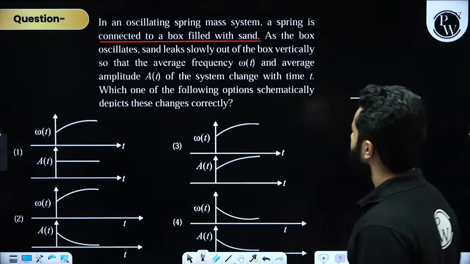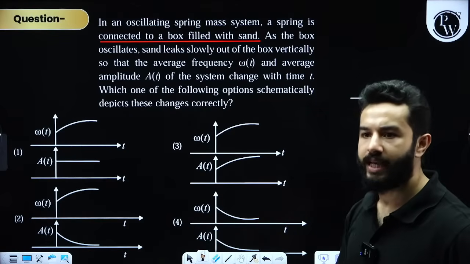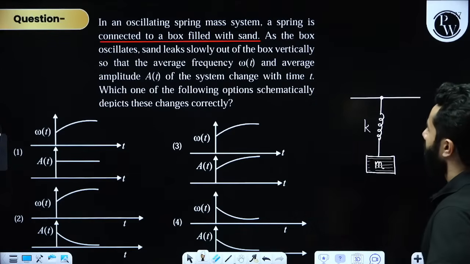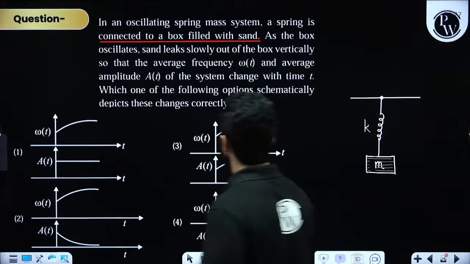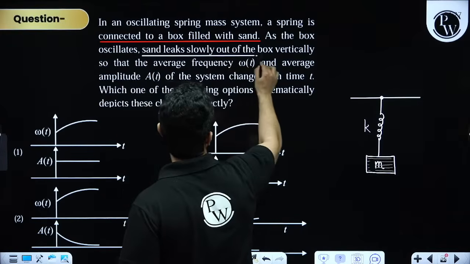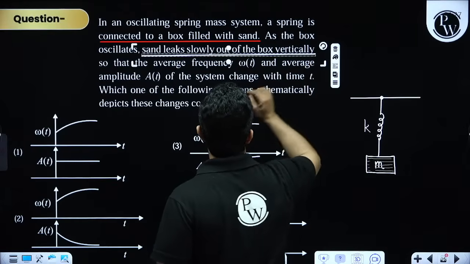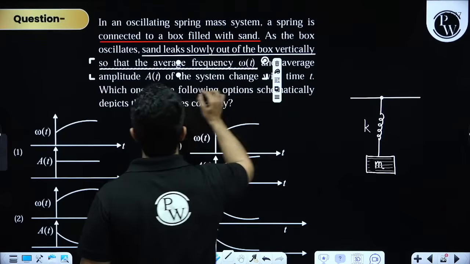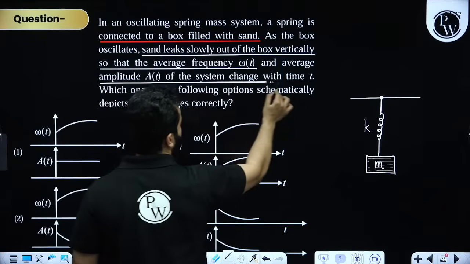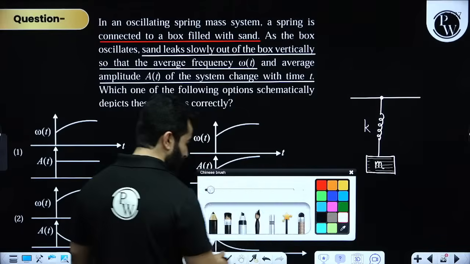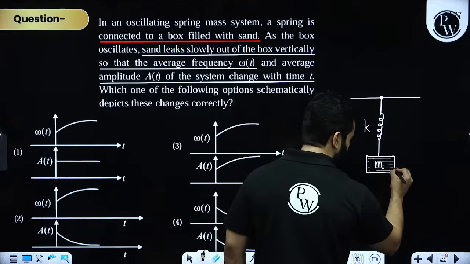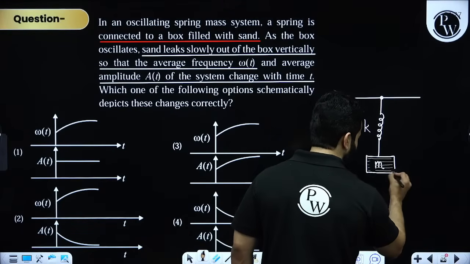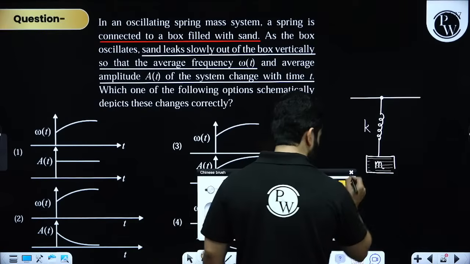Then they are saying the sand leaks out slowly out of the box vertically, so that the average frequency omega and average amplitude of the system change with time. Please see that out from this box, sand is slowly coming out.